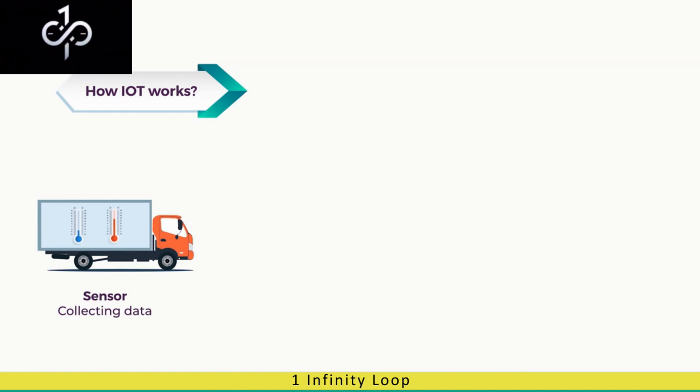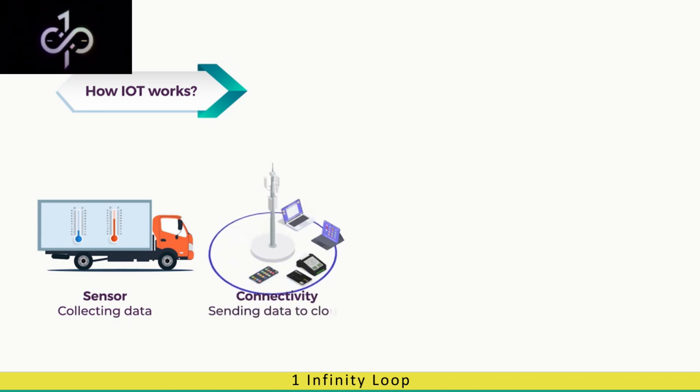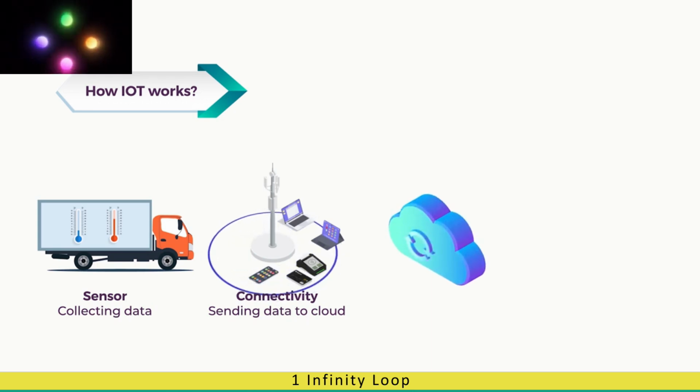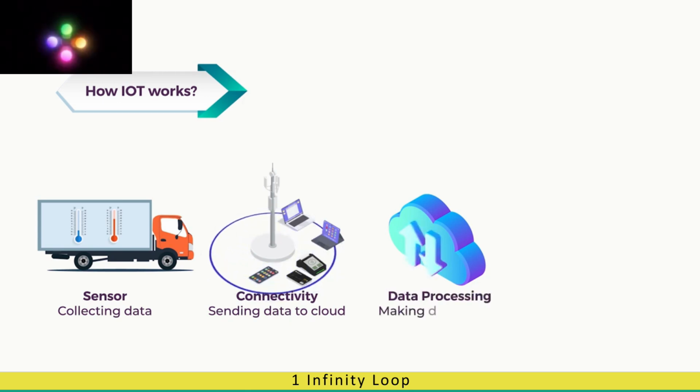Once the data is collected, it is sent to the main IoT system by various channels. These channels can be wireless, Bluetooth or internet, etc. Hence, if the connectivity of the sensor is proper, then the data transfer is also reliable. Once the data is received, it is processed to extract useful information and is converted into user-required format. After the processing, this data is sent to the user interface for further operations.